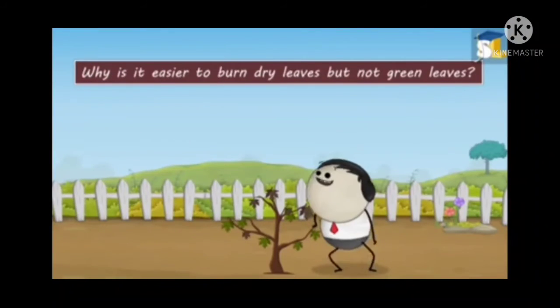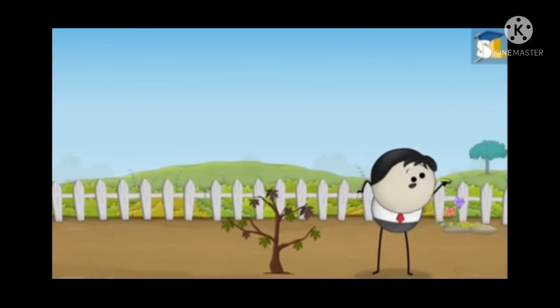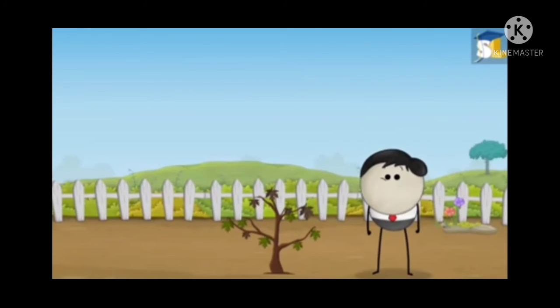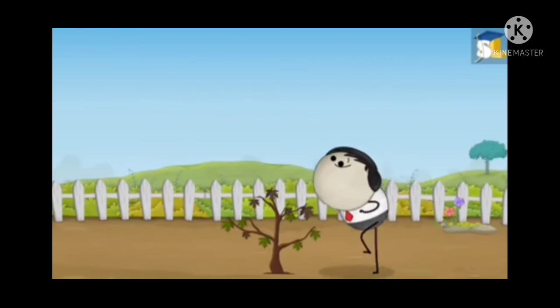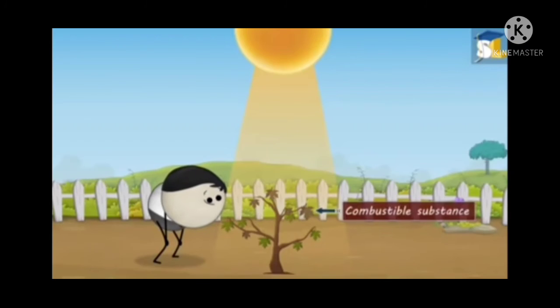Children, is it essential for substances to reach ignition temperature to burn? For example, why is it easier to burn dry leaves but not green leaves or wet leaves? It is because of ignition temperature. Ignition temperature is the lowest temperature at which a combustible substance starts burning.